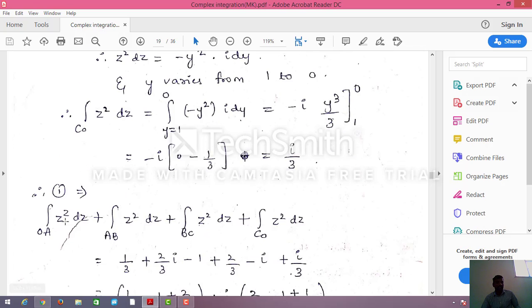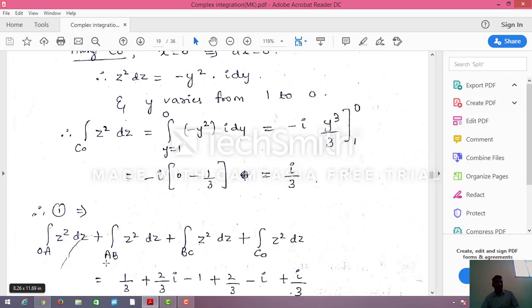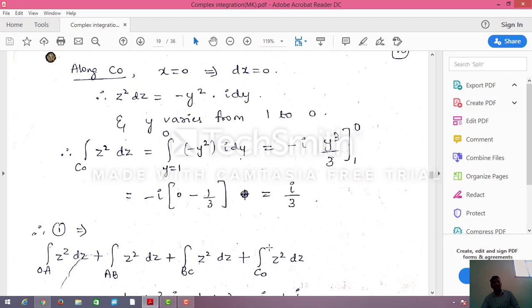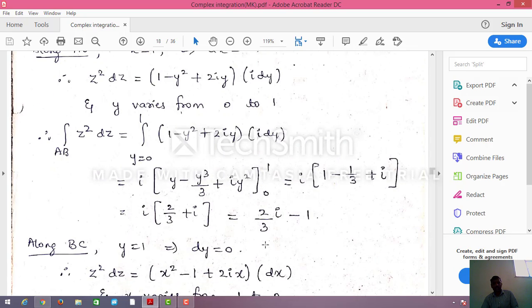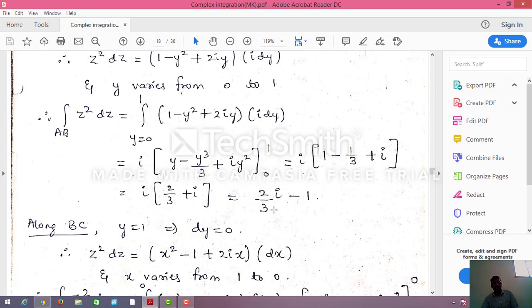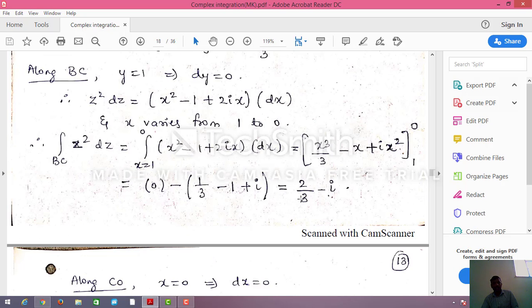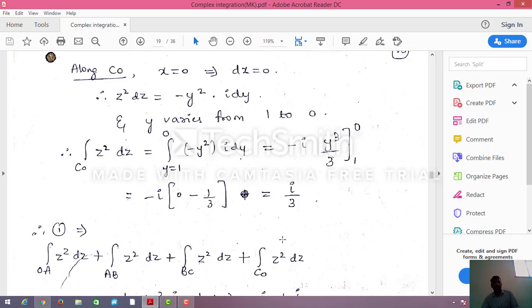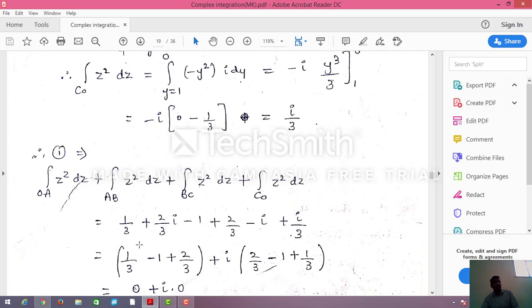Now, whatever I have found out, I am adding everything. That value is the integral along OA of z square dz plus the integral along AB plus the integral along BC plus the integral along CO. All values we found out. Along OA, we already know it is 1 by 3. AB is 2 by 3 i minus 1. BC is 2 by 3 minus i. CO is i by 3. So I substituted all these values. If you simplify this, I made a group of all the real terms.